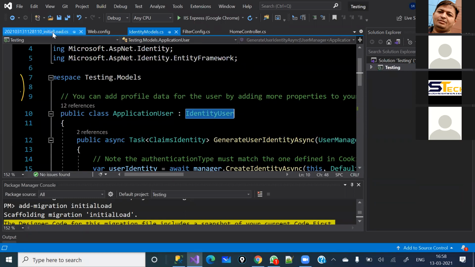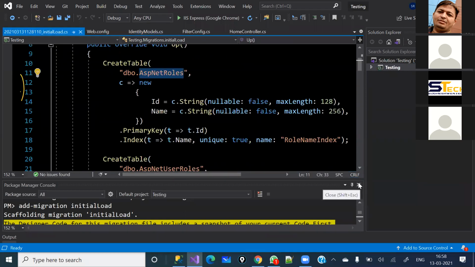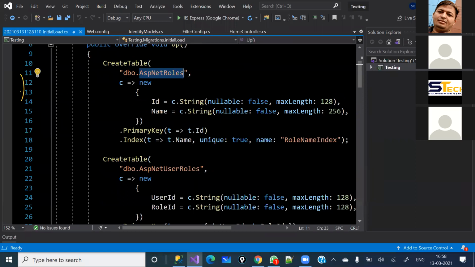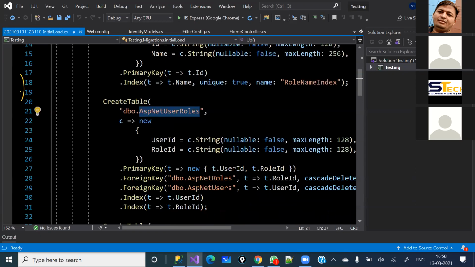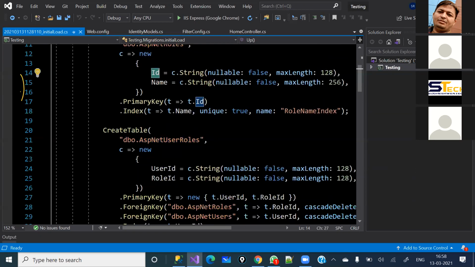user class. So 5 tables. I mean to say, you will get by default ASP.NET roles. This is the table where you will see all the roles, whatever roles you will create in future, that will go under this one. Why? Because see, ID and name, that will be the ID and the name of the role. This is the ASP.NET user roles. I mean, here the user ID and the role ID, the ID which has been created here, that will be mapped under this ASP.NET user roles.